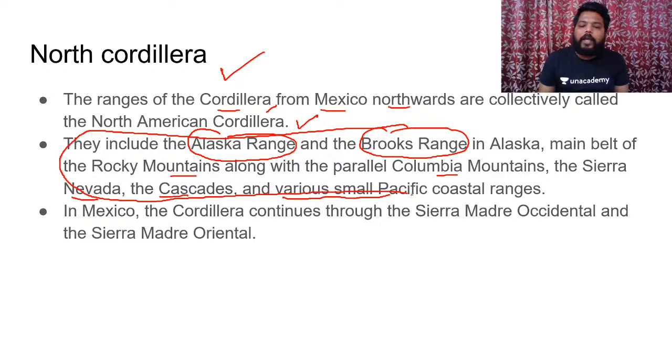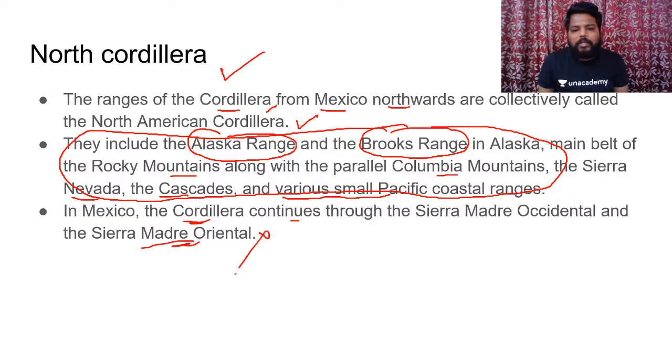Please highlight them in your atlas on the western portion of your North America. This will 100% help you. And if you see in Mexico, the Cordillera continues through the Sierra Madre Occidental and the Sierra Madre Oriental, but it is not visible over there, so don't try to focus on it, but try to focus on these particular ranges which are present at the central location.